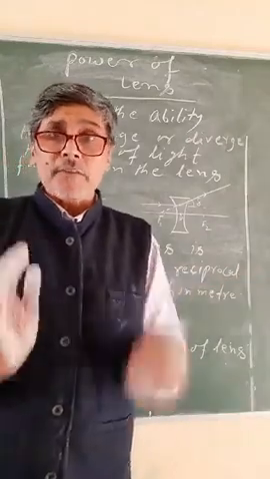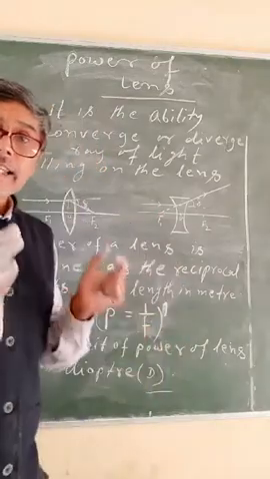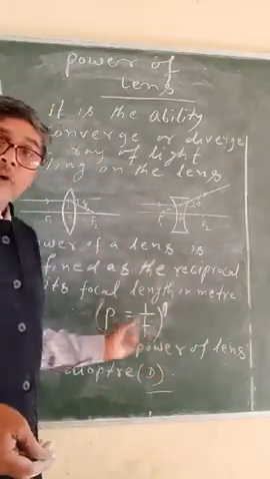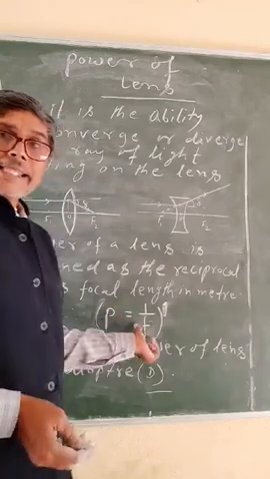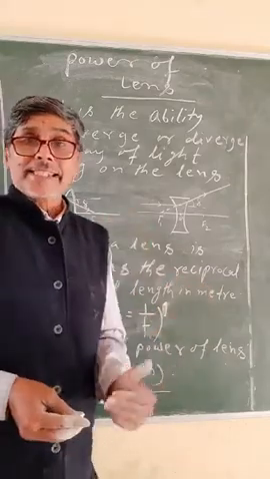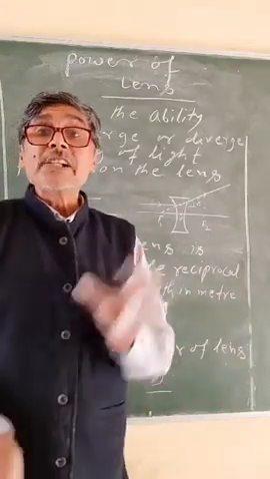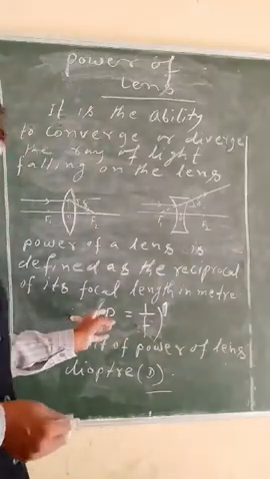So the power of a lens can be defined as the reciprocal of its focal length. A lens having more power means its focal length is less, and a lens having less power means its focal length is more. So the power of a lens is defined as the reciprocal of its focal length.